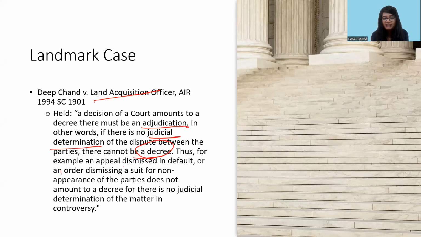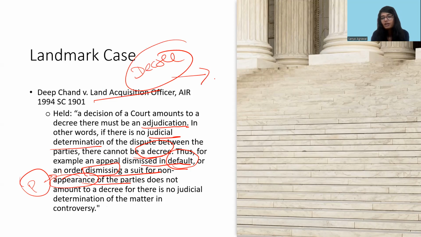For example, an appeal dismissed in default, or an order dismissing a suit for non-appearance of the parties, does not amount to judicial determination of the matters in controversy, because since it is default, the court has not gone into the details of the evidence. For non-appearance, the court is dismissing the case because the plaintiff was not present in the court, so the court did not get into the merits of the case. So in all these cases, it will not be a decree, and therefore, since it is not a decree, the decision will not be appealable unless it is an appealable order.